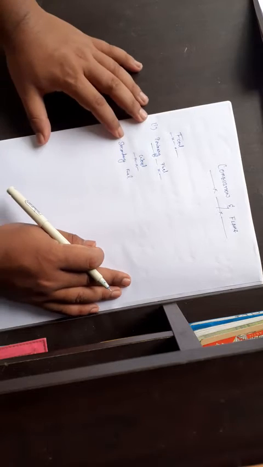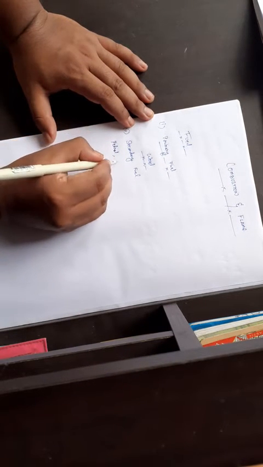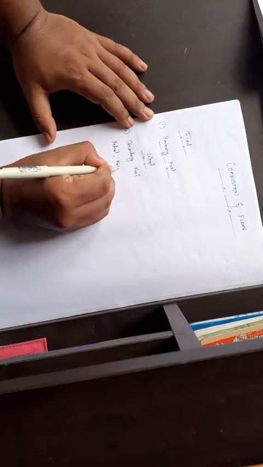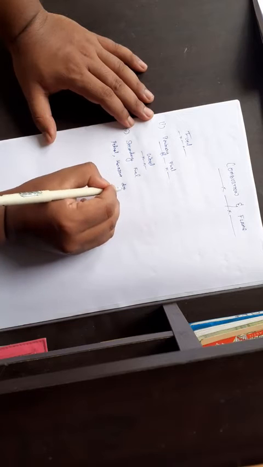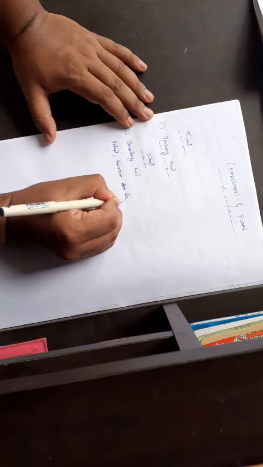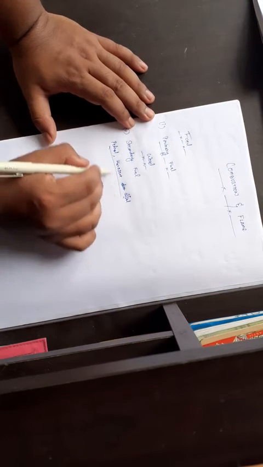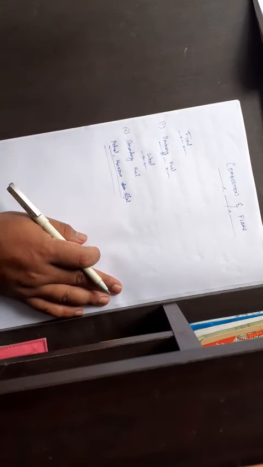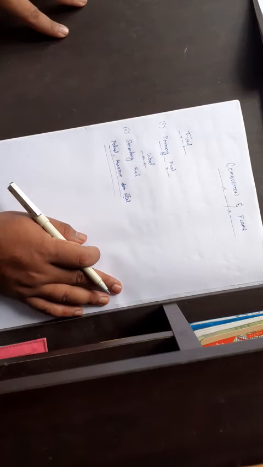For example, petrol, kerosene and diesel are your secondary fuels. These are obtained from primary fuel, but some chemical or physical alteration needs to be made. Then only these are made.